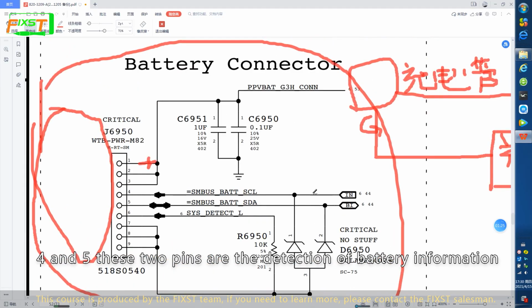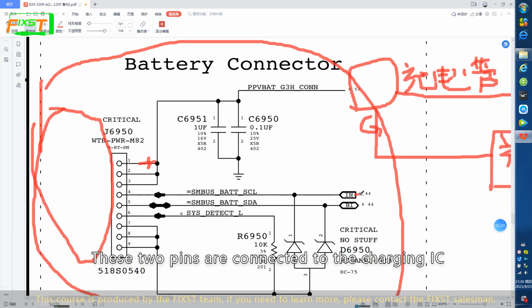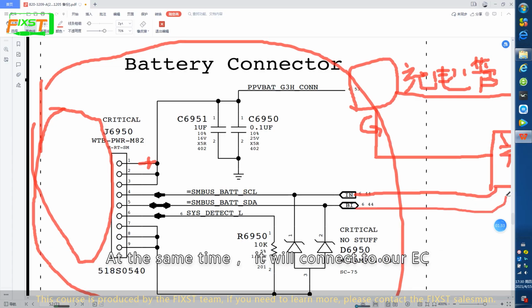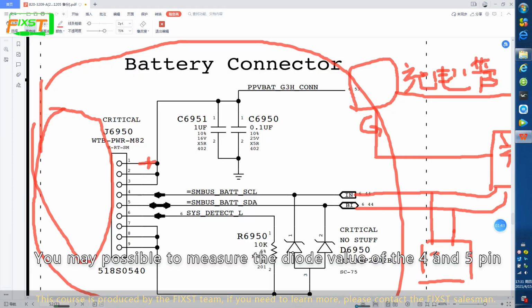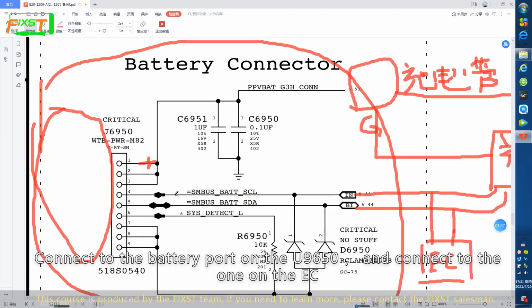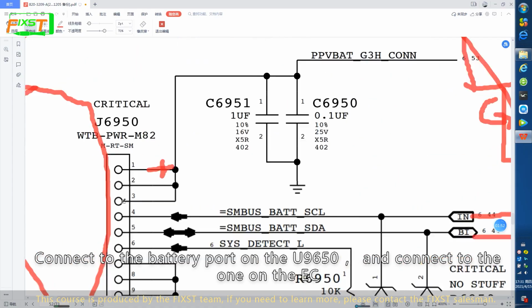Pins 4 and 5, these 2 pins, are for detection of battery information. These 2 pins are connected to the charging IC and at the same time connect to our EC. In other words, if you plug in the battery and the battery cannot be detected, you can measure the diode value of pins 4 and 5. Connect to the battery port on the U9650 and connect to the one on the EC.